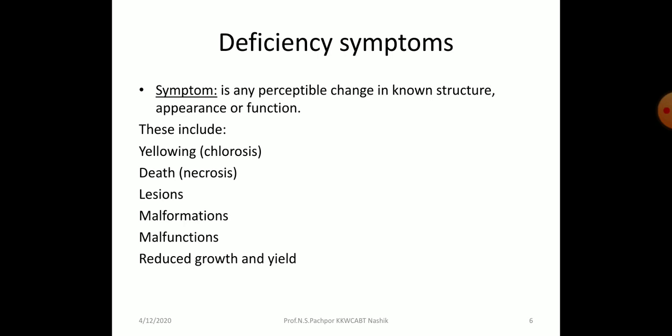These include yellowing, also called chlorosis, death, called necrosis, lesions, malformation, malfunctions, and reduced growth and yield. These are what we call symptoms that appear on the plant due to deficiency of nutrients.